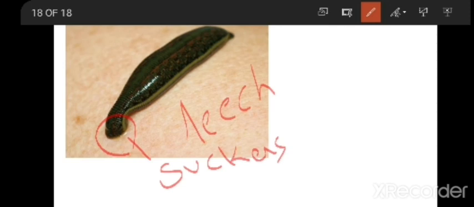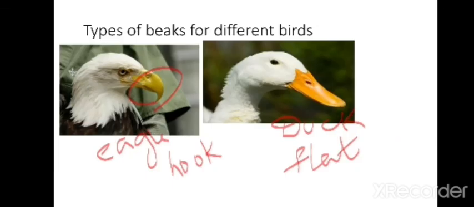And if you observe carefully, all these are birds. All these birds should have the same beak-like structure, but it is not present in that way. Why? Eagle, duck, sparrow, parrot, everyone should have the same structure of beak. But if you observe, the structure of the beak is different because they eat different kinds of food. As they eat different kinds of food, the structures of the beaks are also different.